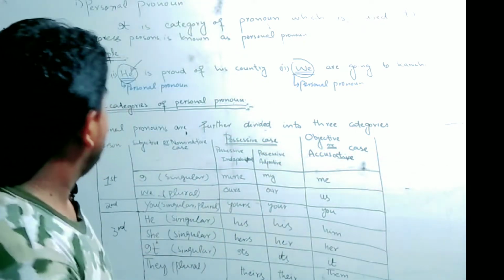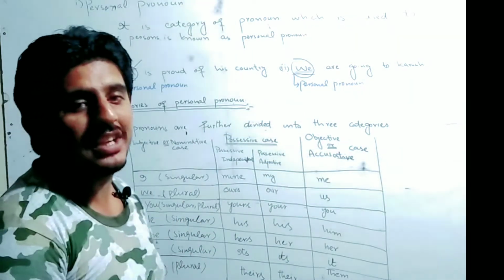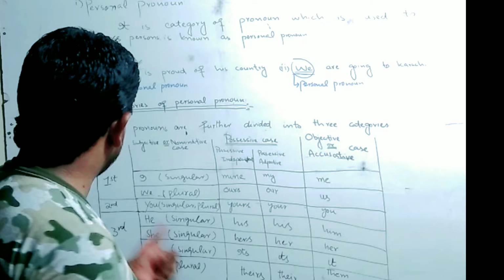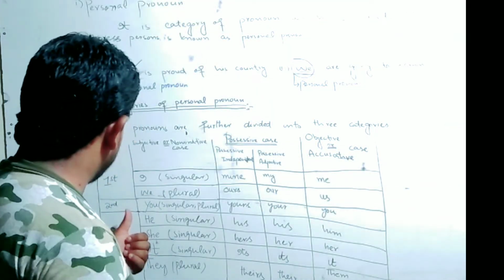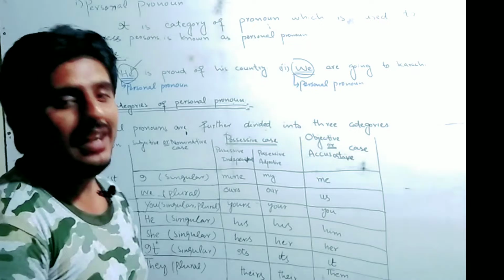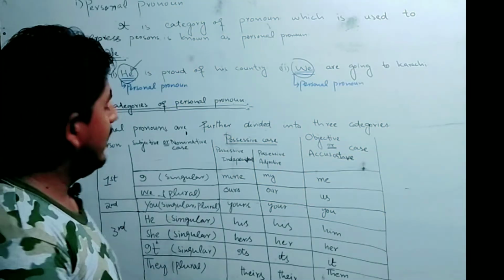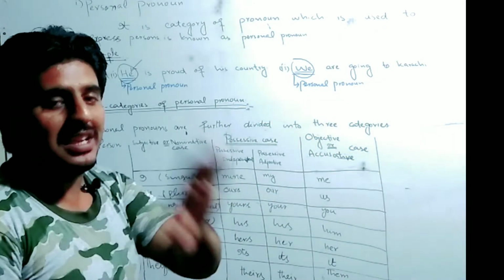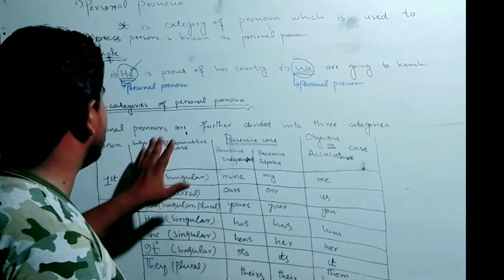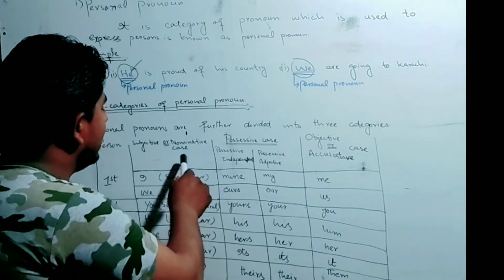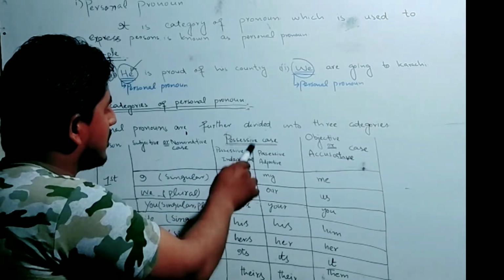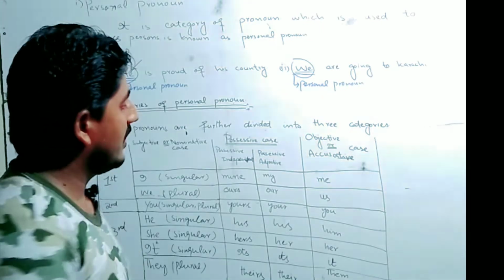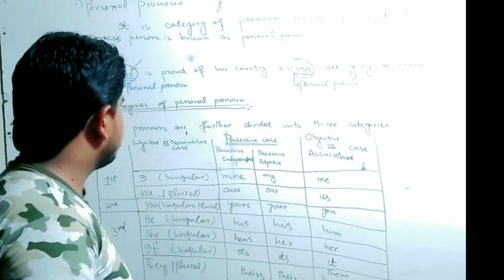The personal pronouns are further divided into three categories, known as persons. In these categories, there is first person, second person, and third person. Every kind of person has three cases. The first one is the subjective or nominative case. The second one is the possessive case, and the third one is the objective or accusative case.